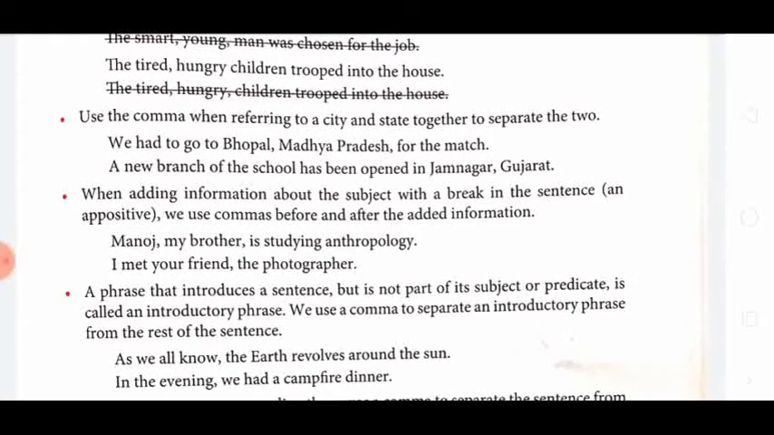We use the comma when referring to a city and a state together, to separate the two. Means if there are 2 things, the city is there and the name of the state is also there, then the name of the city and state will be separated by a comma. We had to go to Bhopal, Madhya Pradesh for the match. Here Bhopal is the name of a city which is in Madhya Pradesh. So Bhopal and Madhya Pradesh are separated with a comma.